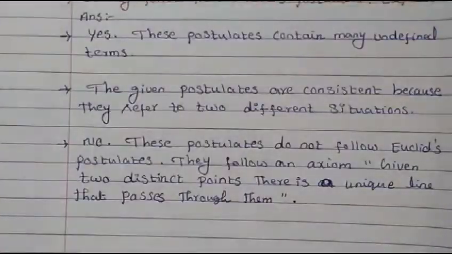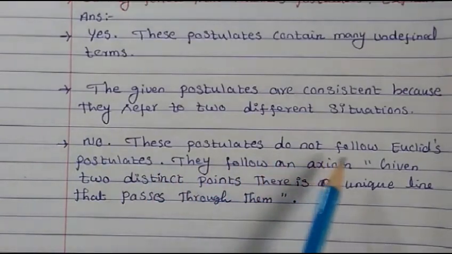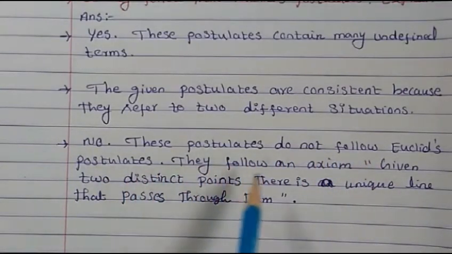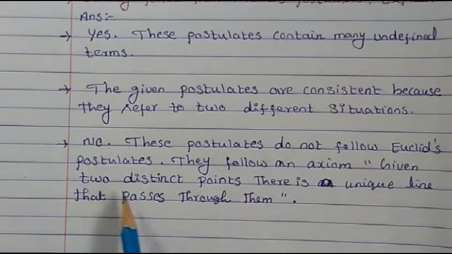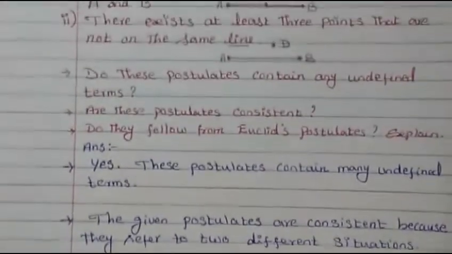So we can say that these postulates do not follow Euclid's postulate, but they follow an axiom: given two distinct points, there is a unique line that passes through them.